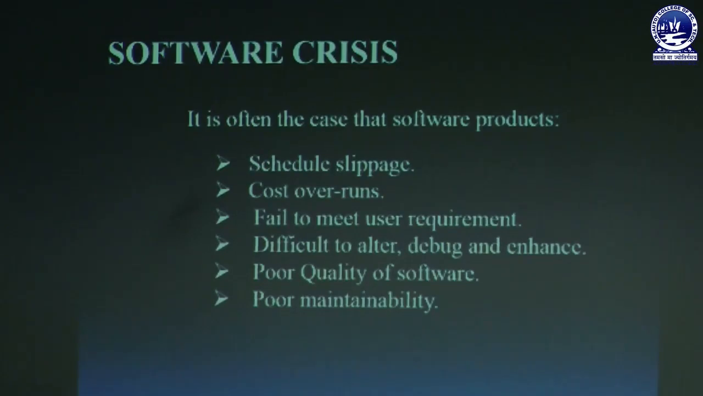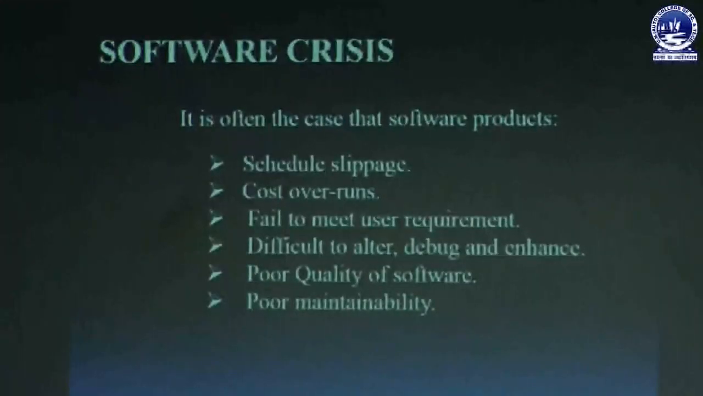That means we cannot deliver, or we cannot develop the software in time. Whenever the software development is taken by us, the user gives some time schedule. So, we have to complete the project within that time schedule. Whenever any slippage occurs in that time schedule, that means we cannot complete the software in that time, then it is a failure and we can call it a software crisis.